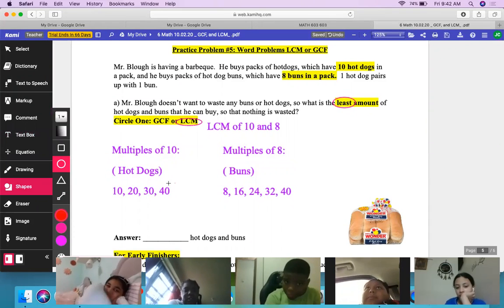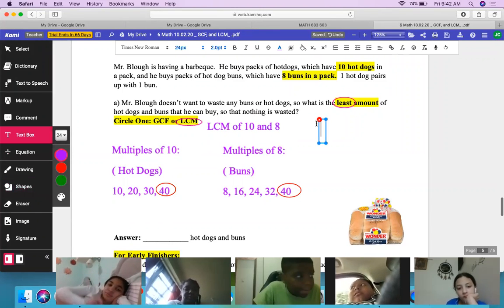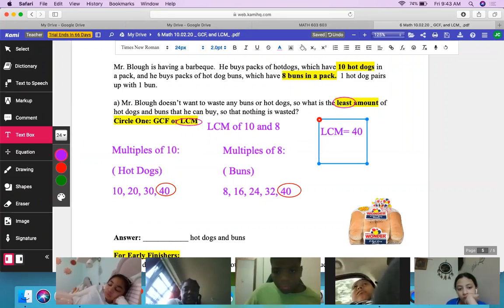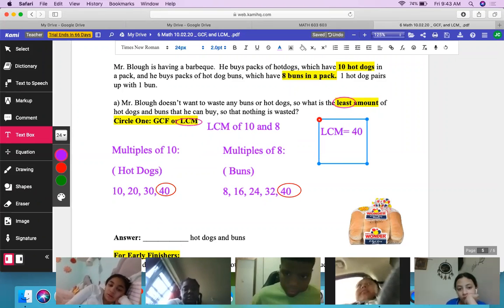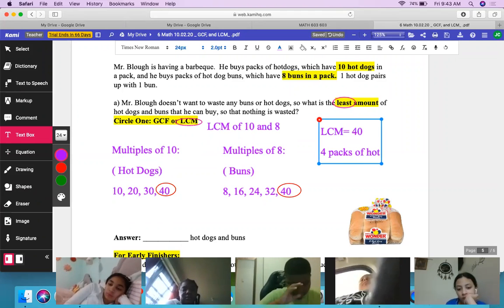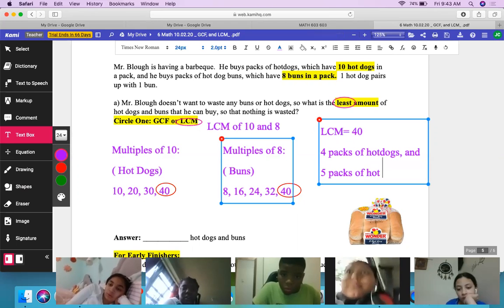40. So this 40 is the LCM, right? So the LCM is equal to 40. But are we done yet? Jamie, are we finished? No. We want to know, if we have a total amount of 40 hot dogs, each pack has 10 hot dogs, how many packs of hot dogs do I need? 4 packs of hot dogs. And how many packs of buns? If each one has 8, I need 5. Excellent. 5 packs of buns and 4 packs of hot dogs.